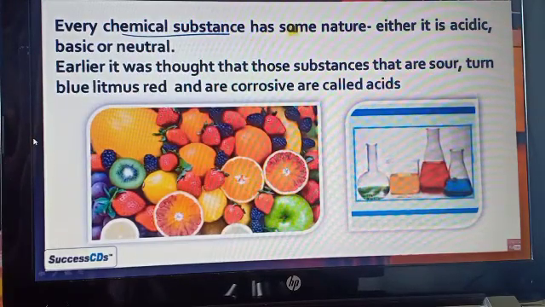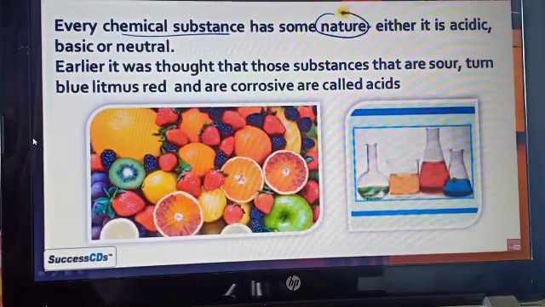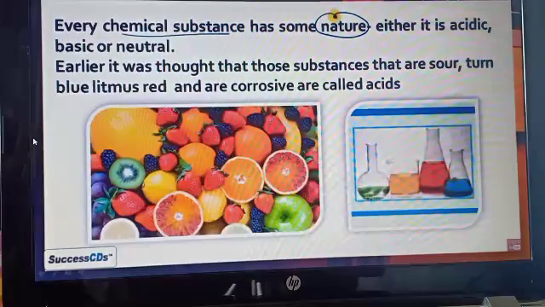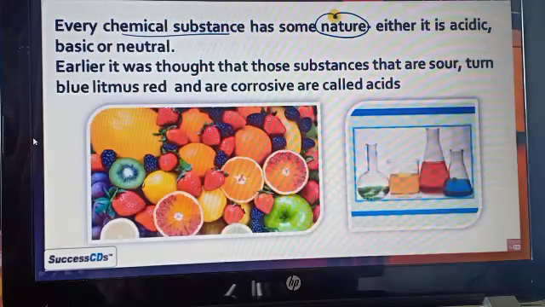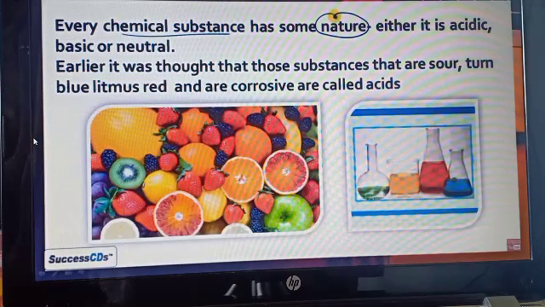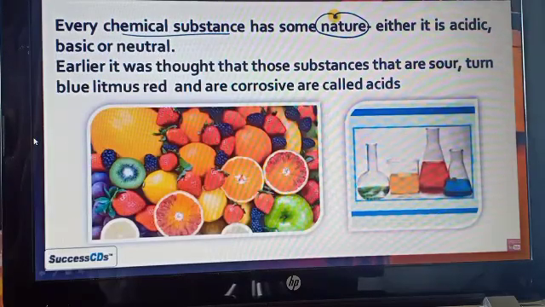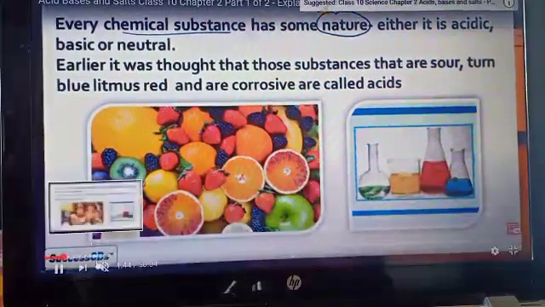As we know, every chemical substance has some nature. If we are talking about human nature, then also we consider a kind nature, a smart nature, like this. In the same way, a chemical substance also has some nature: either it is acidic or it is basic in nature.